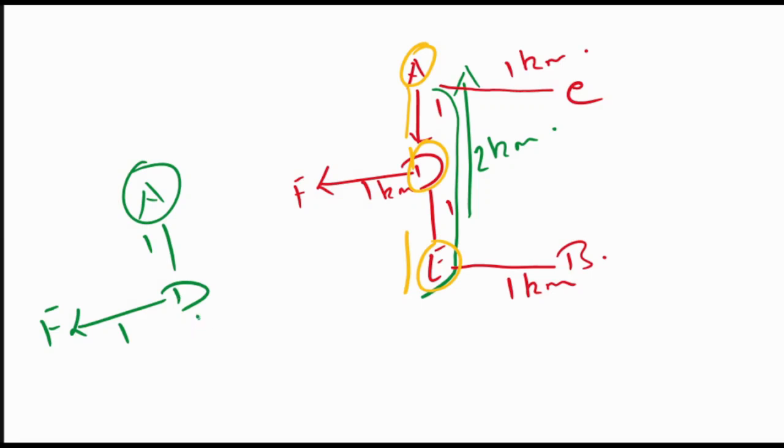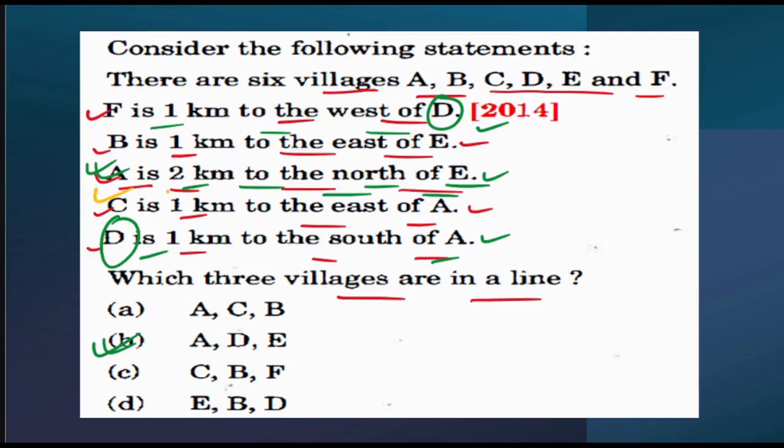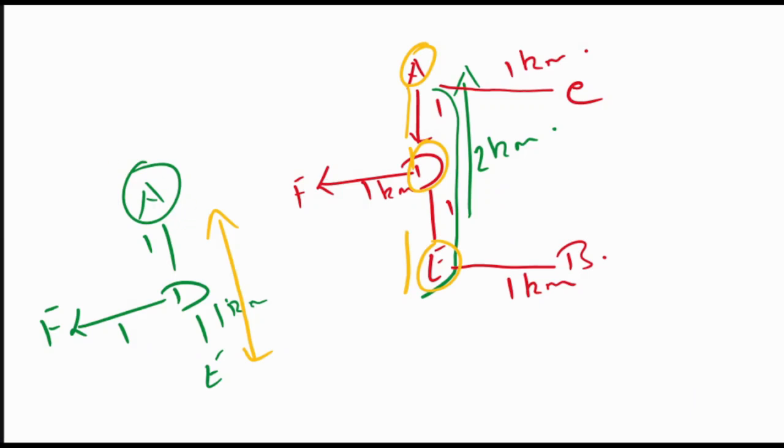Now how am I saying this? See, this is E. That means this is also 1 kilometer, and this entire thing is AE. As per the question, A is 2 kilometers to the north of E. Now this is E, and north of E means in this direction is A. So vice versa, we can also say that E is 2 kilometers south of A. So that is what we have mentioned over here.